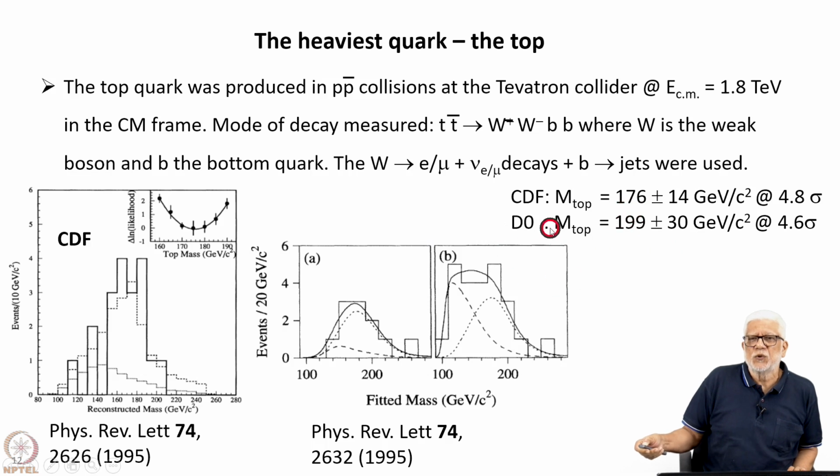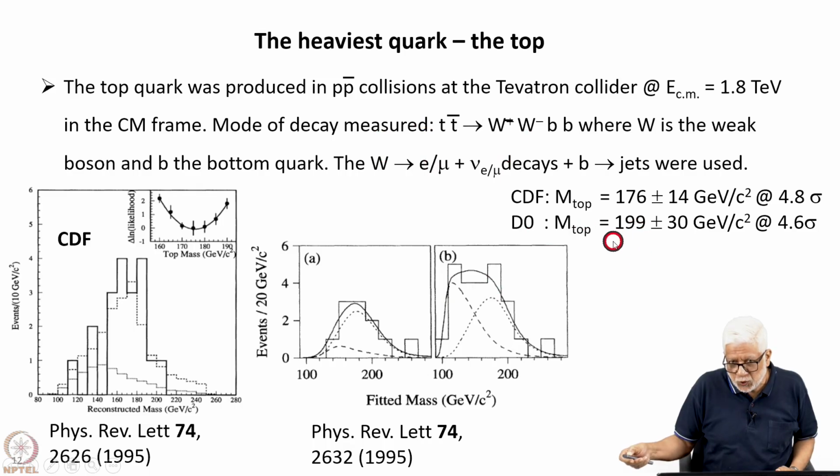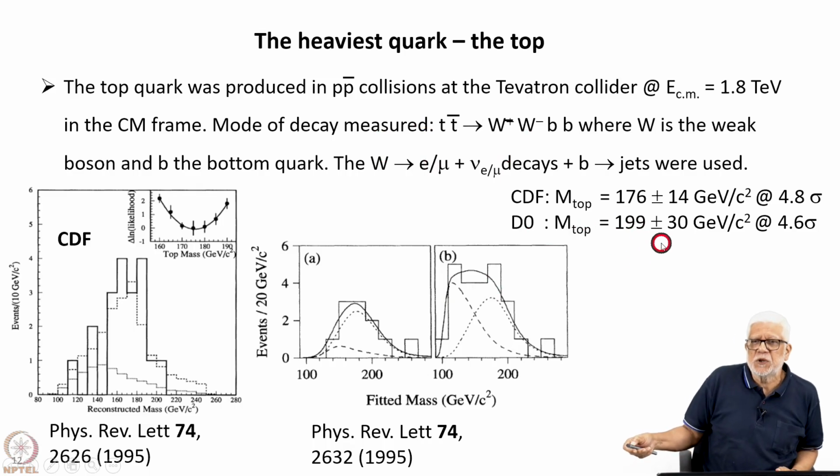The D0 also found evidence for the top quark, again using similar techniques, but with a different set of detectors. They found this with slightly poorer precision, 199 plus minus 30 GeV per c squared at 4.6 sigma.